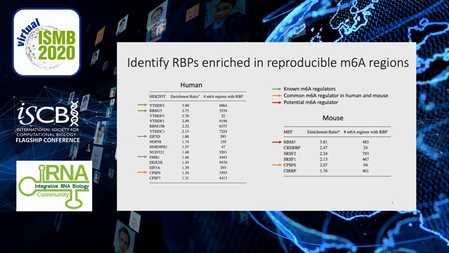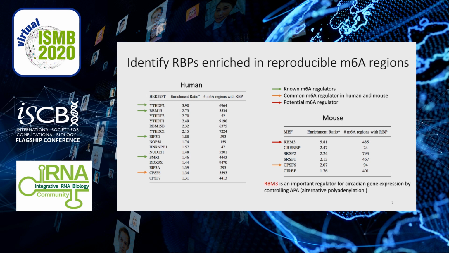We identified some known m6A regulators, as these green arrows point. We found that CPSF6 is common in both human and mouse. In addition, we identified a potential m6A regulator, RBM3, in the mouse cell line.